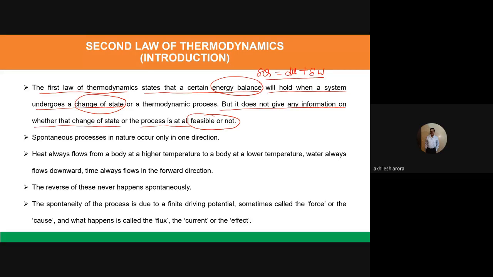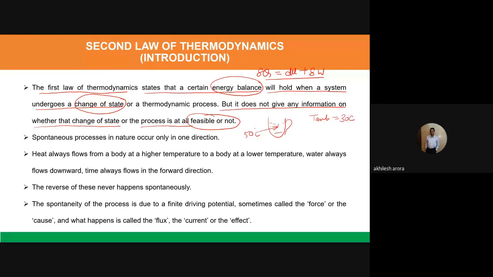When we say a process can occur, that means it is a spontaneous process. It will take place of its own. For example, we have tea in a cup at a temperature of, let us say, 50 degrees Celsius, and the ambient temperature is 30 degrees Celsius.